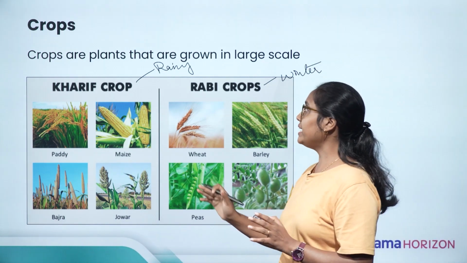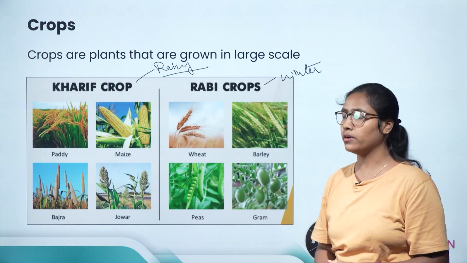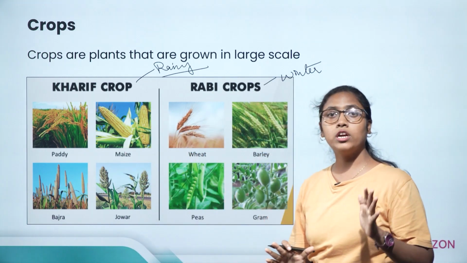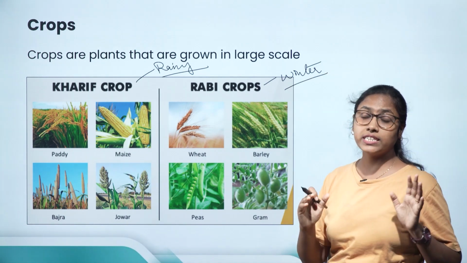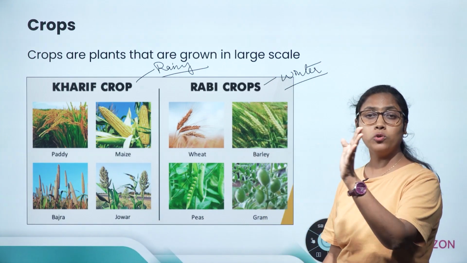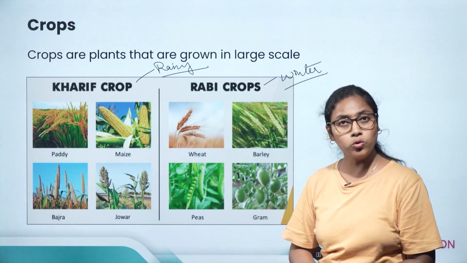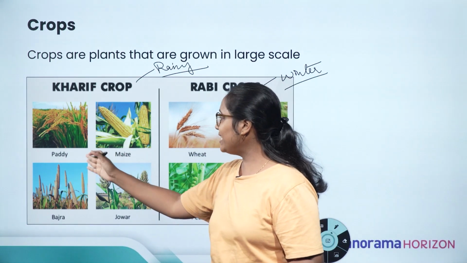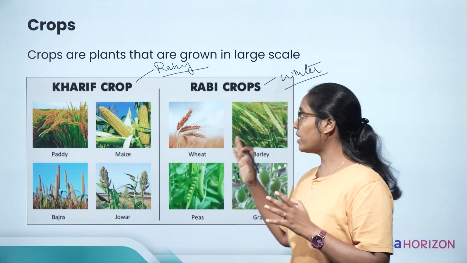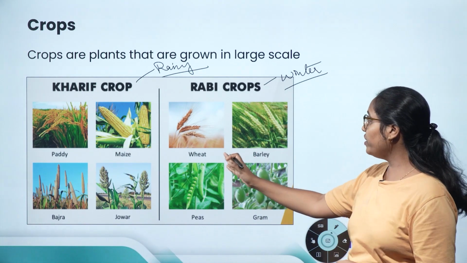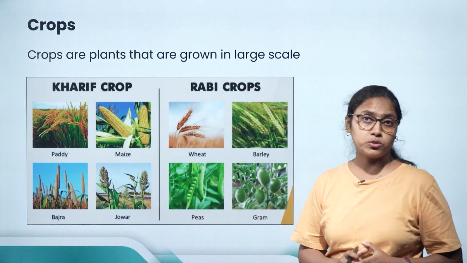In India, the rainy season is from June to September, hence Kharif crops are grown during these months. The winter season falls from October to March, hence Rabi crops are grown during October to March. Paddy, maize, bajra and jowar are Kharif crops, while Rabi crops include wheat, barley, peas, grams, etc. Now, this was about the different types of crops.